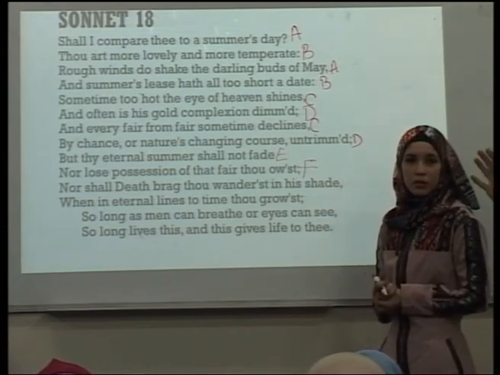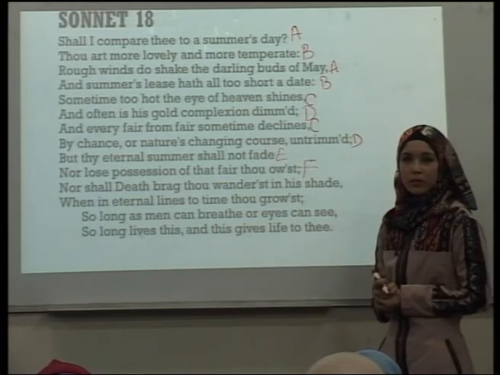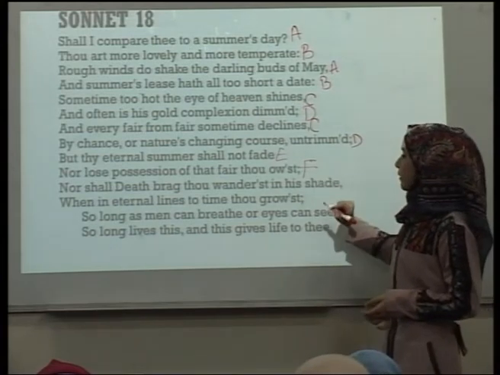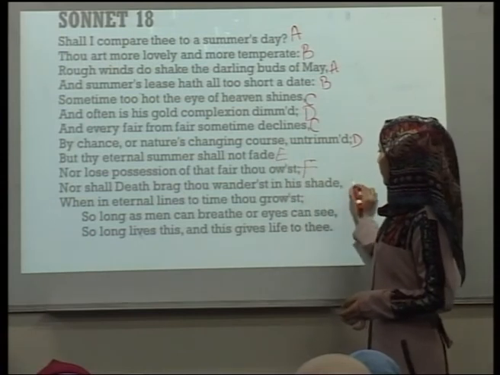Thank God they dropped this a long time ago, or it would be a nightmare for us. So owest is F. And shade and fade rhyme, so we can add E.